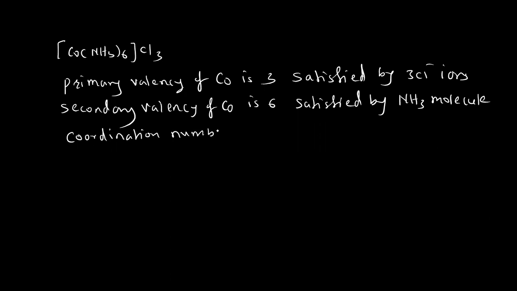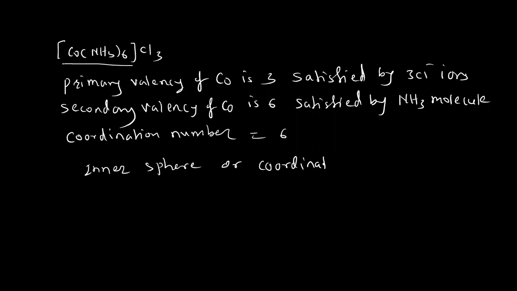Coordination number is equal to the fixed secondary valencies, which is equal to 6. Okay, so now in this case, inside the square bracket is called the inner sphere, or it is also called the coordination sphere, wherein the inner sphere or coordination sphere, a number of secondary valencies are linked to the metal.